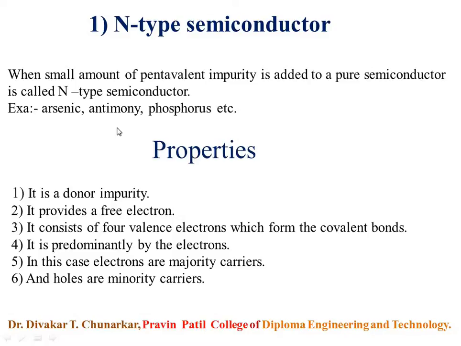The number of free electrons will equal the number of impurity atoms added. This n-type semiconductor consists of excess of free electrons, and in n-type semiconductor electrons are majority carriers and holes are minority carriers.